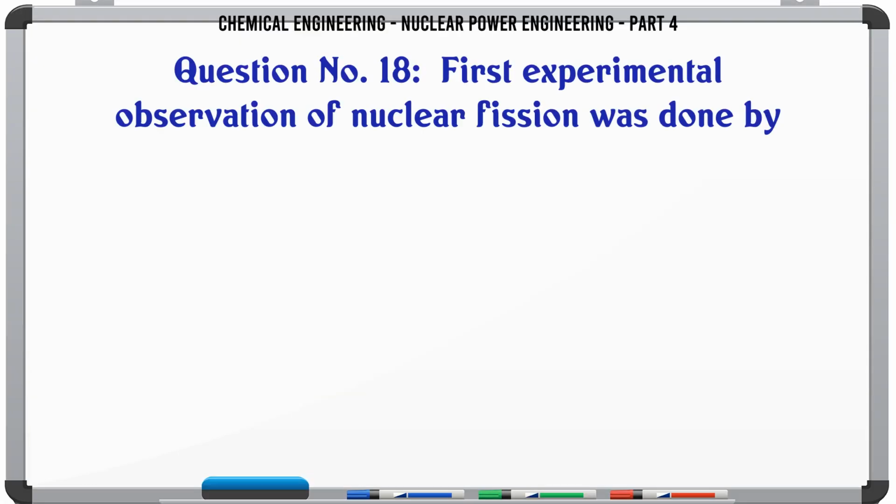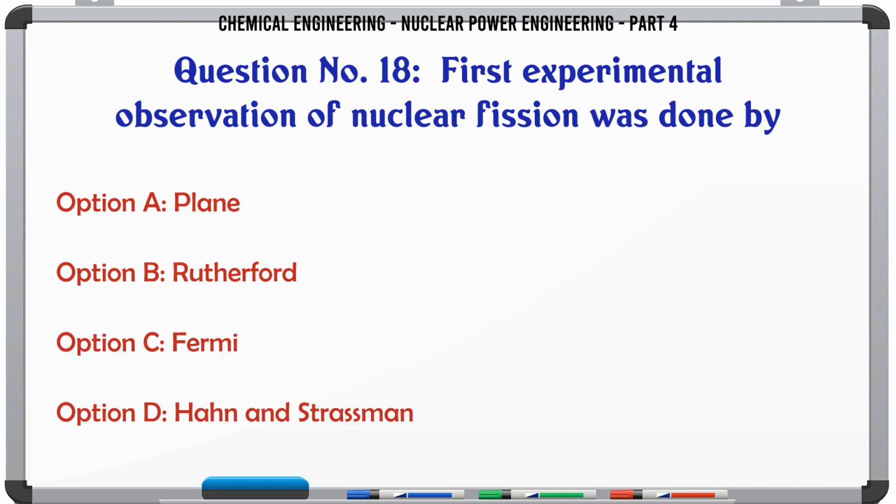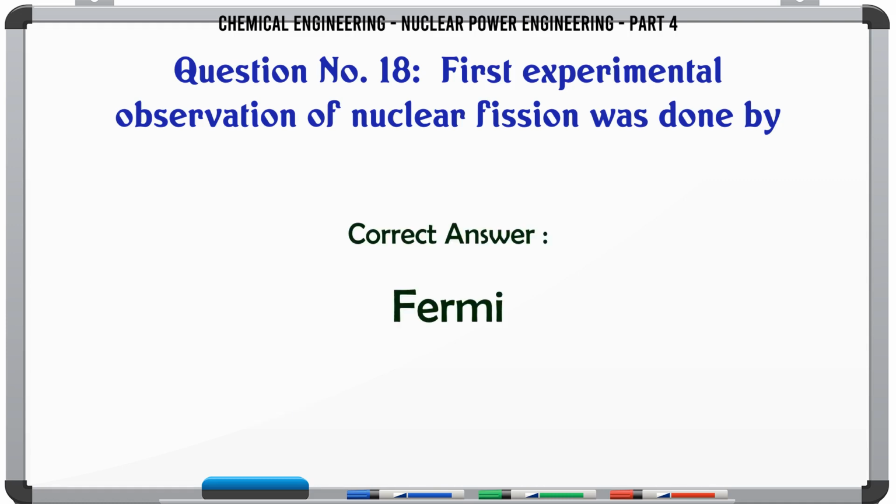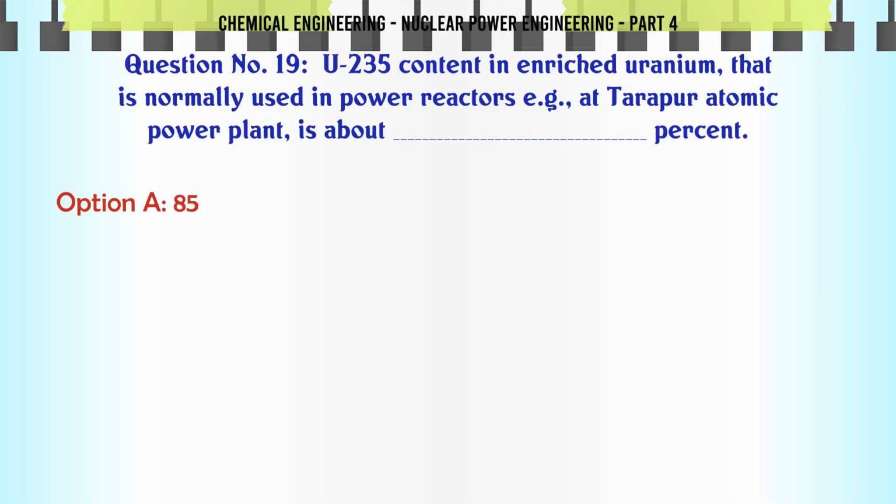The first experimental observation of nuclear fission was done by A. Planck, B. Rutherford, C. Fermi, D. Hahn and Strassmann. The correct answer is Fermi. The U-235 content in enriched uranium that is normally used in power reactors, e.g. at Tarapur atomic power plant, is about what percent? A. 85, B. 50, C. 3, D. 97. The correct answer is 3.